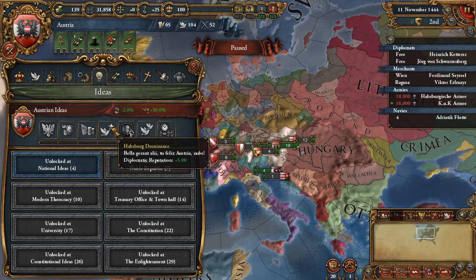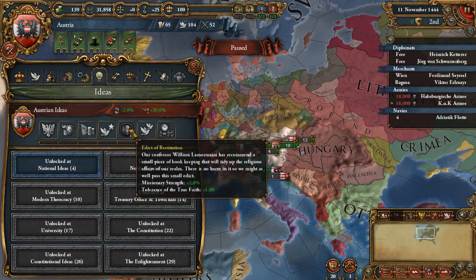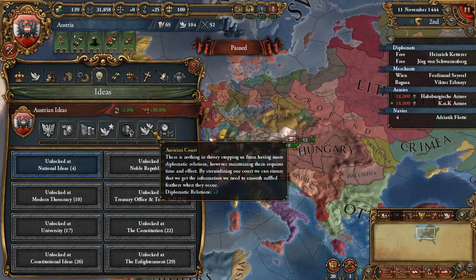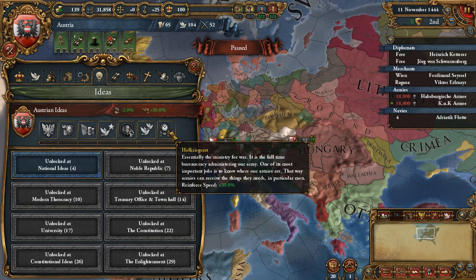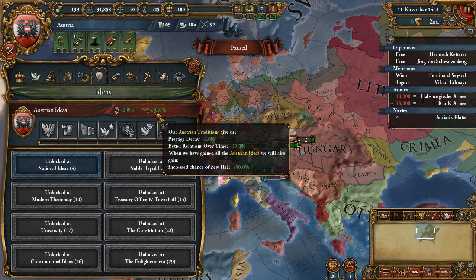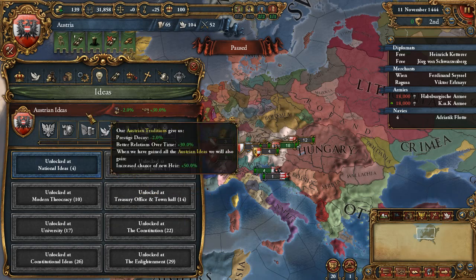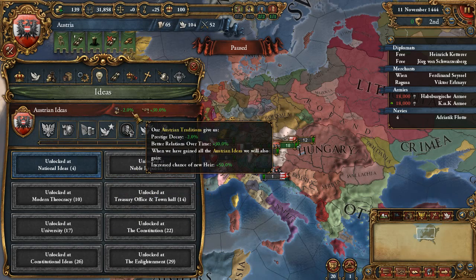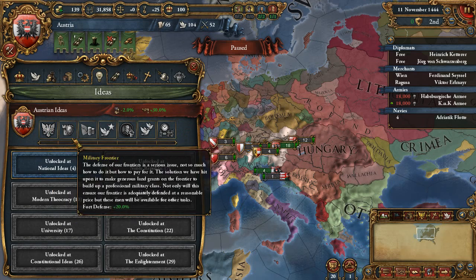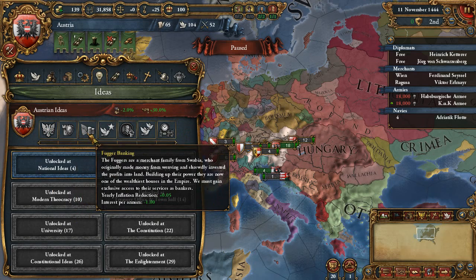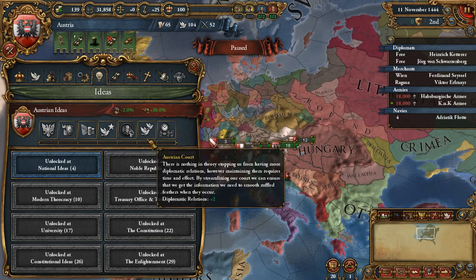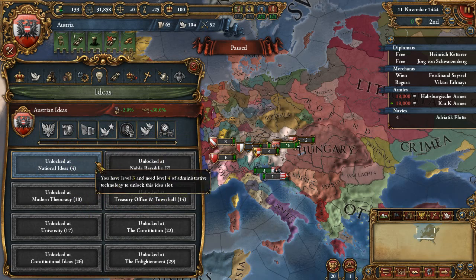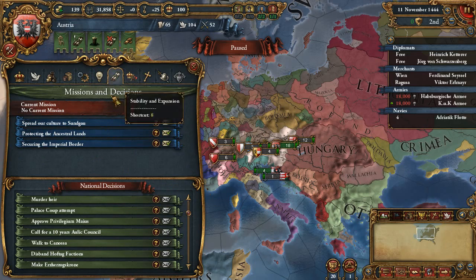Plus 5 diplomatic reputation. Very good. Plus 2% missionary strength and tolerance of true faith. That's like awesome. Diplomatic relations plus 2, and reinforce speed plus 30%. And we get an increased chance of new heir plus 50% when we get all of the Austrian ideas. So all around, Austrian ideas are one of the best in the game. In my opinion, they are one of the strongest diplomatic and administrative ideas you can possibly get. Let's see here now.